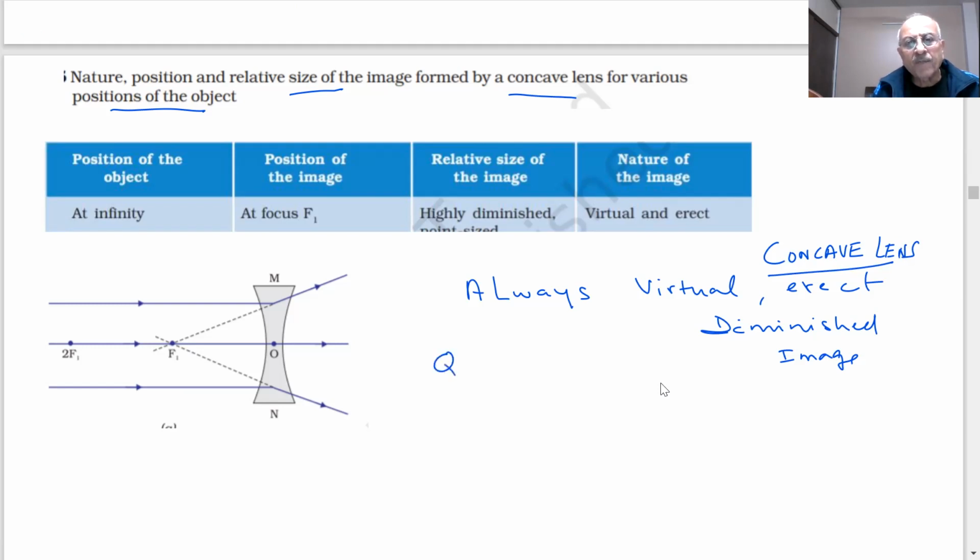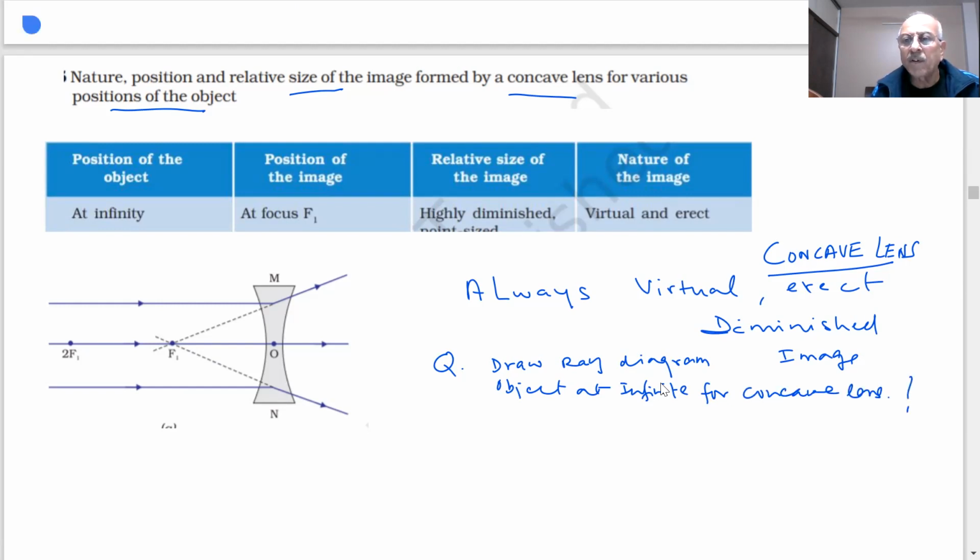First question: the object is at infinity. Draw the ray diagram when the object is at infinity for a concave lens.